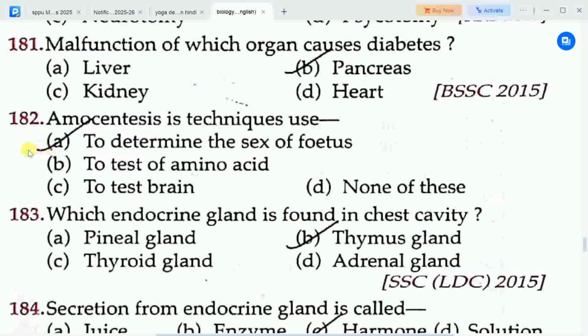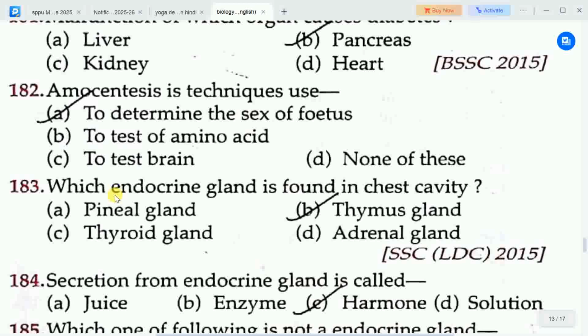Next question is, amniocentesis is a technique used. Options are A. to determine the sex of fetus, B. to test of amino acids, C. to test brain, D. none of these. Correct answer is option A. to determine the sex of fetus. So amniocentesis is a technique which is used to determine the sex of fetus.